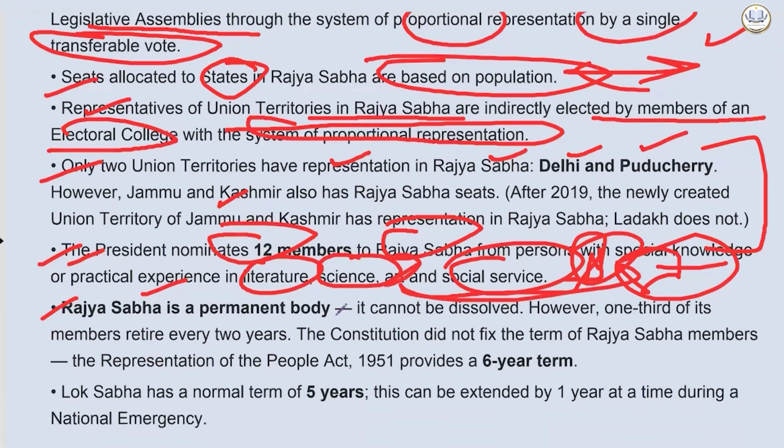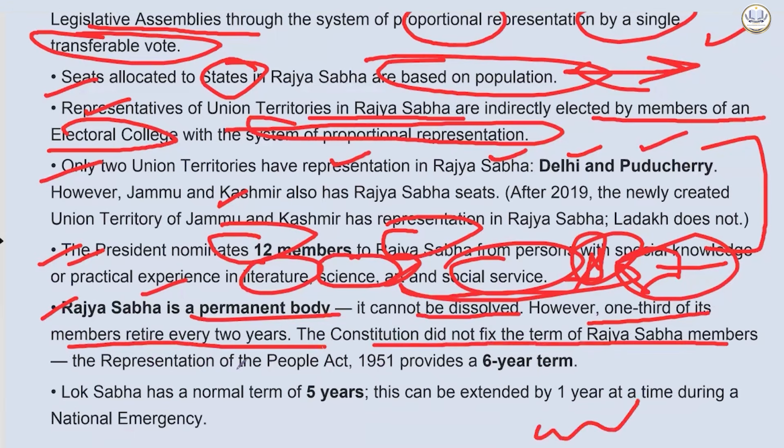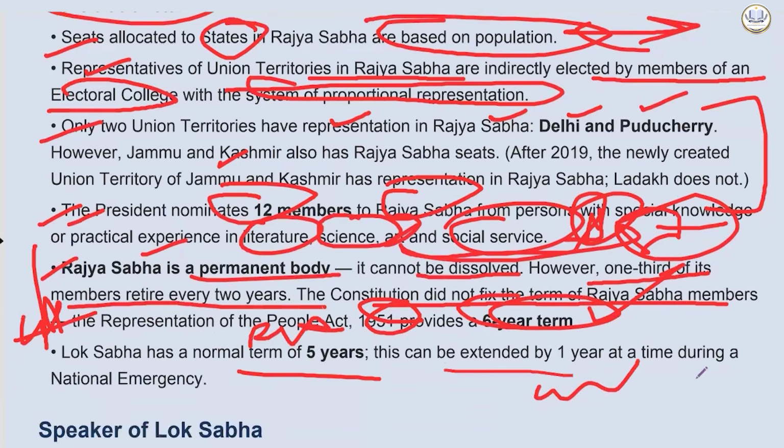Rajya Sabha is a permanent body. It cannot be dissolved. However, 1/3 of its members retire every 2 years, so that continuity remains. The constitution does not fix the term of Rajya Sabha members. RPA did. The Representation of People Act 1951 provided a 6-year term. Again, it is written here that the constitution says the term should be 6 years, so it's wrong. Lok Sabha has a normal term of 5 years. This can be extended by 1 year at a time during national emergency.